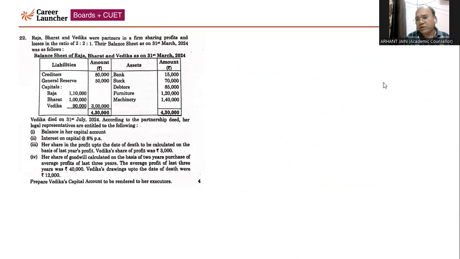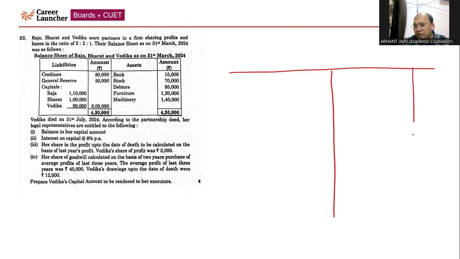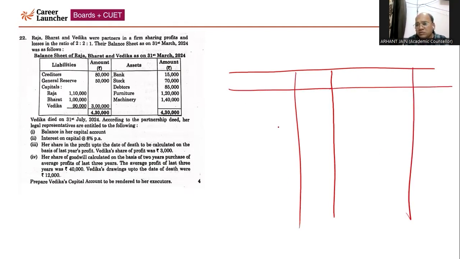Now with respect to question number 22. Rajat, Bharat and Vedika were partners in this question, but Vedika died. We need to prepare Vedika's capital account. Only Vedika's capital account we need to prepare. No journal entry we require to pass, right? So we need to calculate the amount that is payable to the executor of Vedika.